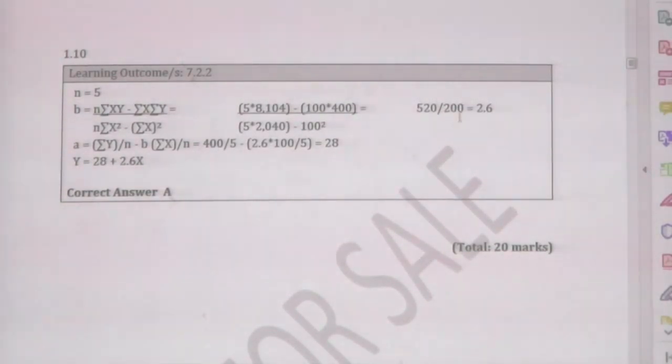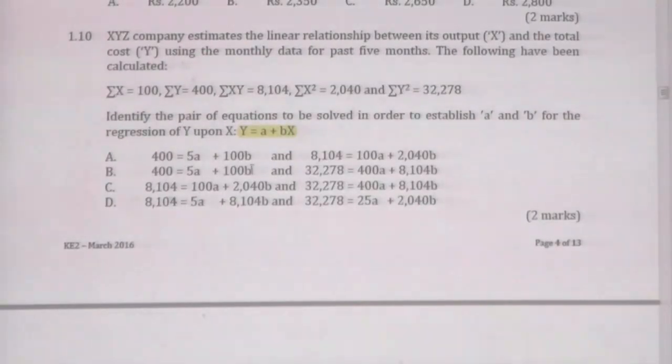Therefore, the B answer will be 520 divided by 200, that is 2.6. Then A is y bar, that is the average of y, minus B into x bar. Average of y is 400 divided by 5, into B calculated 2.6, into x bar, that is 100 divided by 5, that is 28. Therefore, the formula will be y equals 28 minus 2.6x. Therefore, the correct answer is A in the answers list. This is the correct answer.